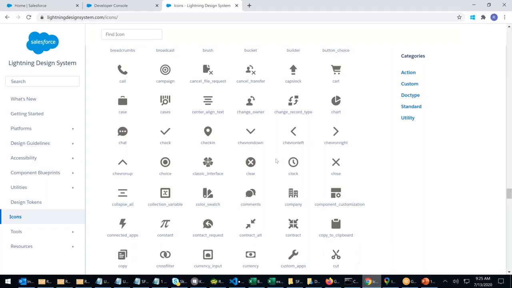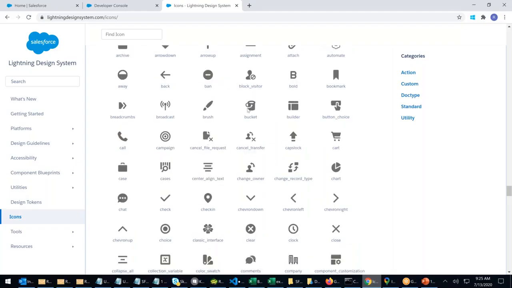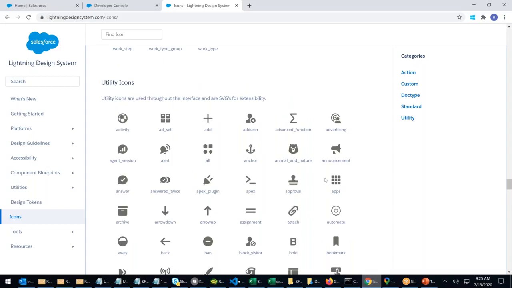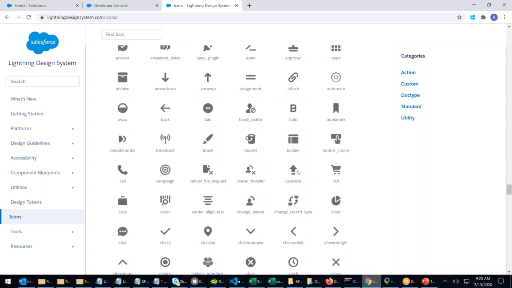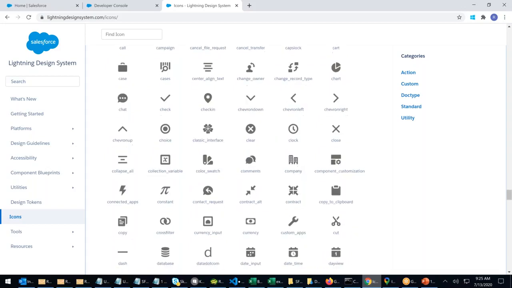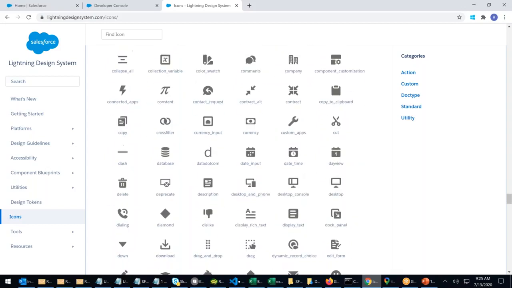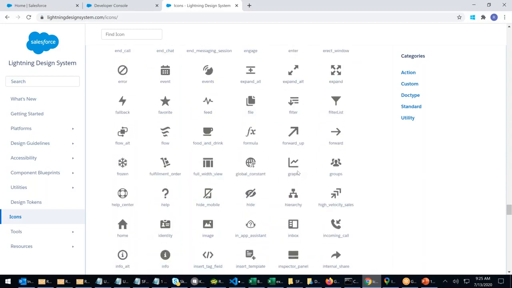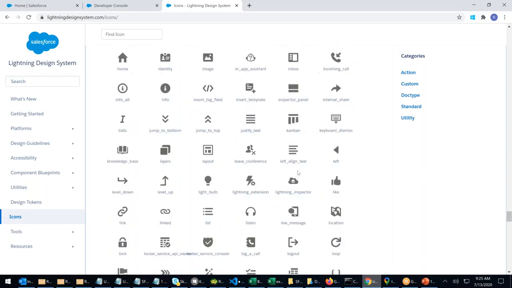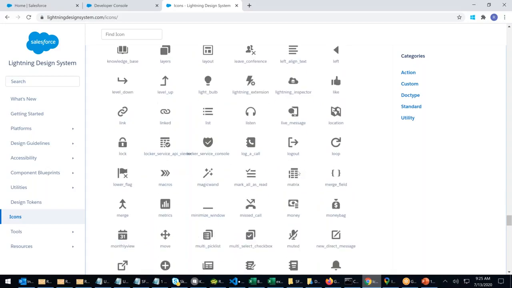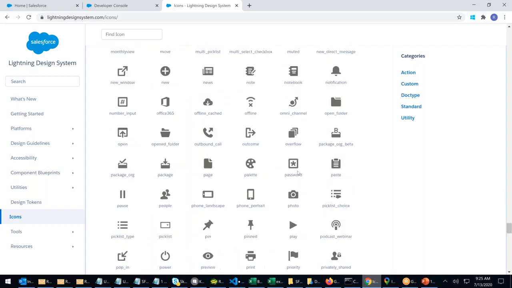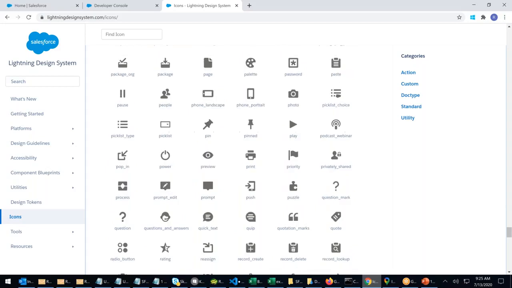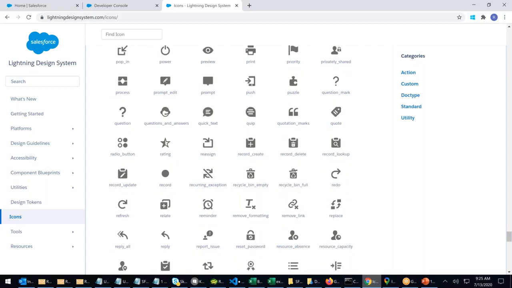Let us look for a volume or a speaker icon anywhere. There should be a speaker icon. Here it is announcement, but no, I'm still scrolling down. Do you see any speaker icon anywhere?